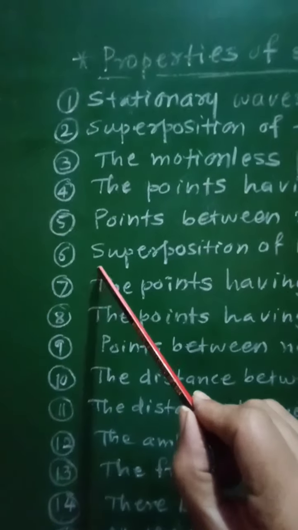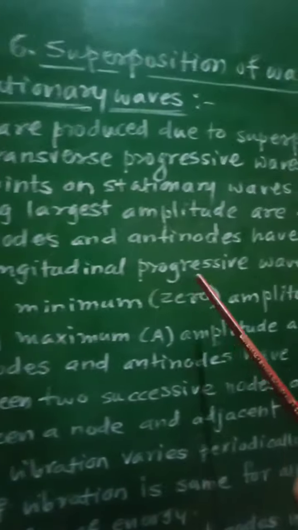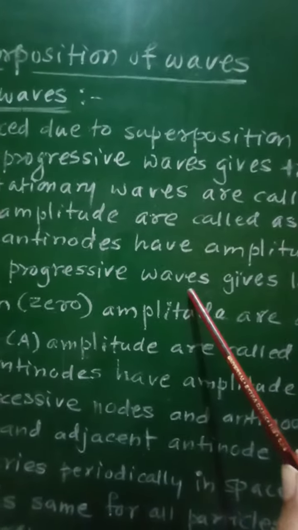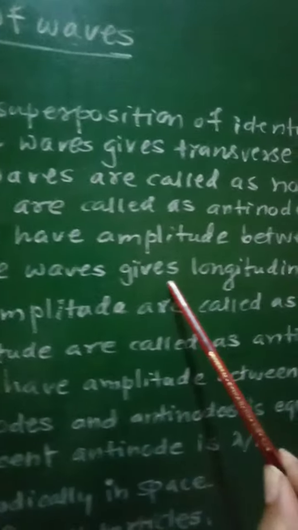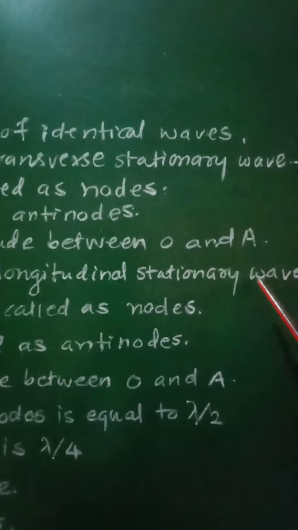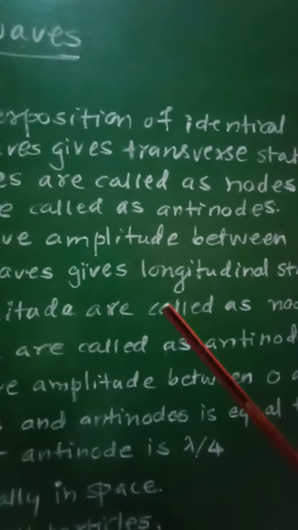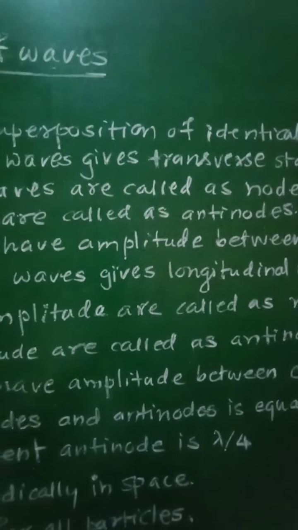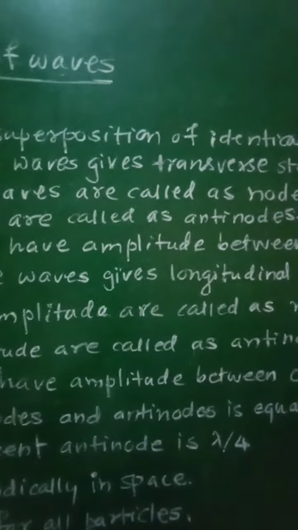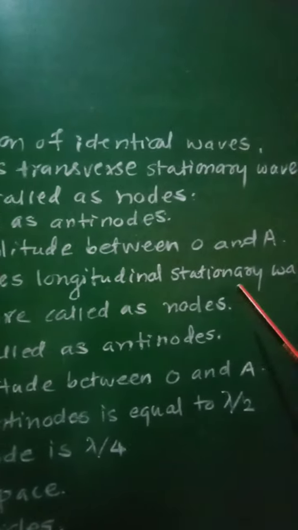Then sixth characteristic is the superposition of longitudinal progressive waves. The superposition of longitudinal progressive waves gives the longitudinal stationary waves. That is, when two identical longitudinal progressive waves interfere with each other or superimpose, it will give rise to the longitudinal stationary wave.